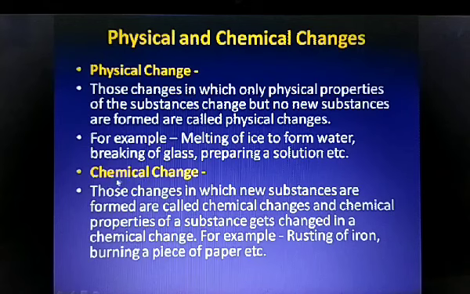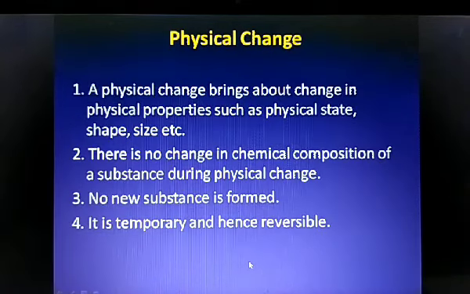These are examples. And chemical changes are those changes in which new substances are formed, and chemical properties of a substance get changed in a chemical change. For example, rusting of iron, burning of a piece of paper, etc. These are examples of chemical changes. We'll discuss one by one. Let's begin with the physical change.